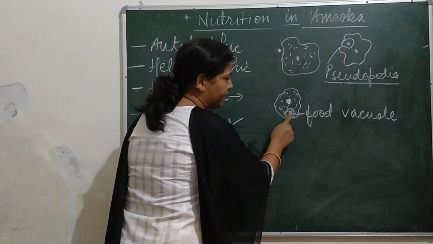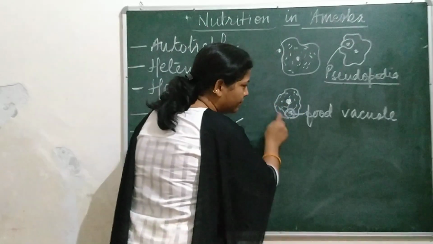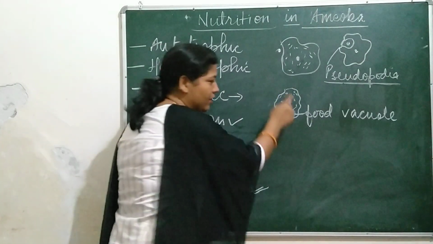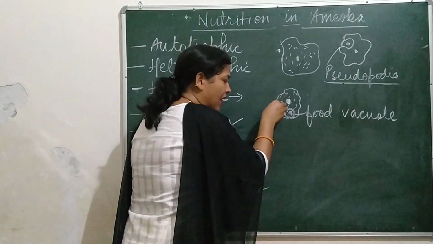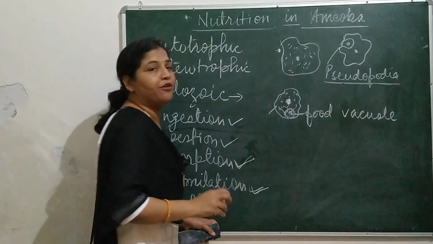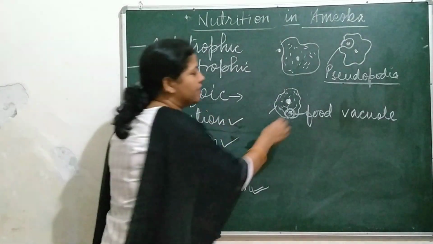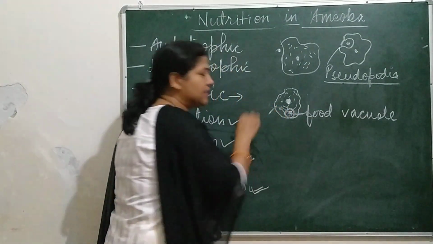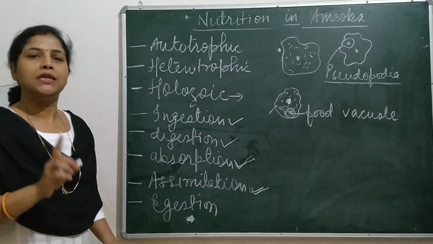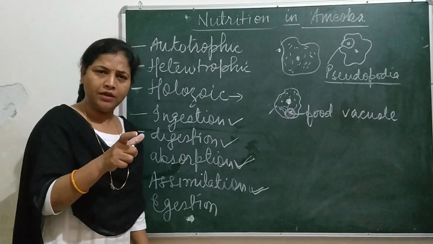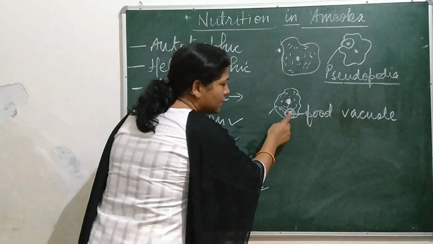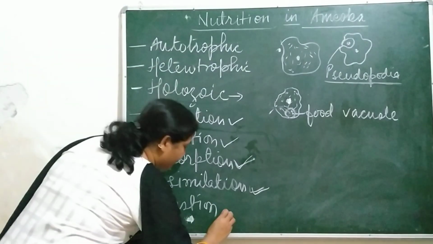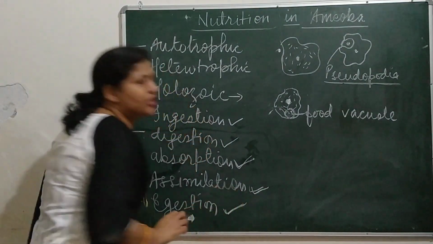This concentrated food goes to the side of the amoeba, at the side of the cell membrane, and then finally the part of amoeba gets ruptured somewhere, and this undigested food is eliminated out. This is the way we have learnt about egestion.